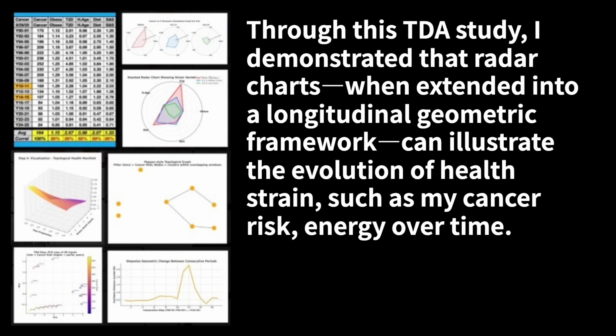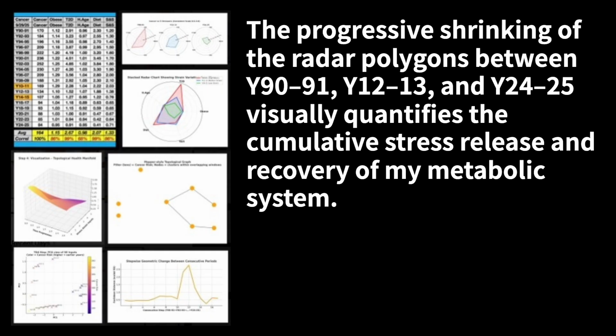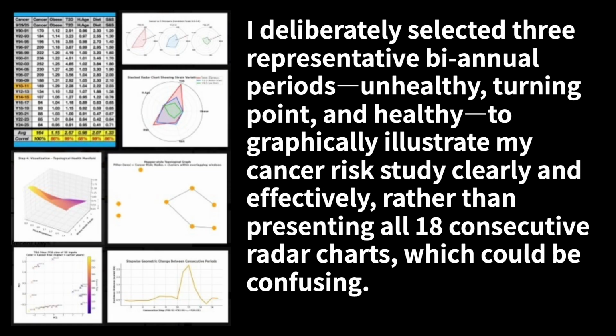TDA conclusion: through this TDA study, I demonstrated that radar charts, when extended into a longitudinal geometric framework, can illustrate the evolution of health strain, such as my cancer risk, energy over time. The progressive shrinking of the radar polygons between Y90 to Y91, Y12 to Y13, and Y24 to Y25, visually quantifies the cumulative stress release and recovery of my metabolic system. I deliberately selected 3 representative biannual periods, unhealthy, turning point, and healthy, to graphically illustrate my cancer risk study clearly and effectively, rather than presenting all 18 consecutive radar charts, which could be confusing.